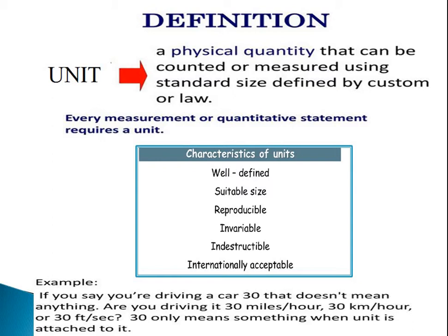Why are units essential? Without a unit, you cannot express things. Things can be expressed in two ways: one is qualitative, another is quantitative. Some things can be expressed qualitatively. For example, I am feeling hot. Hot means it indicates that temperature has risen.